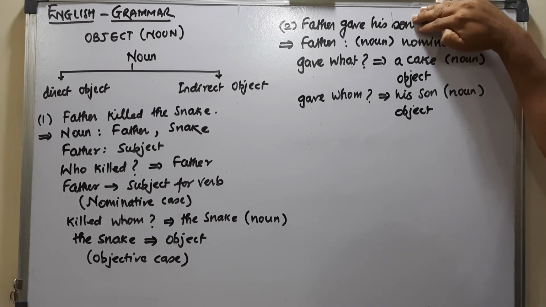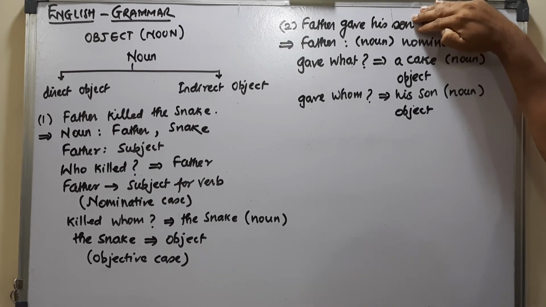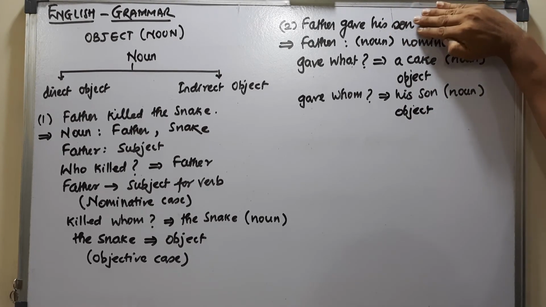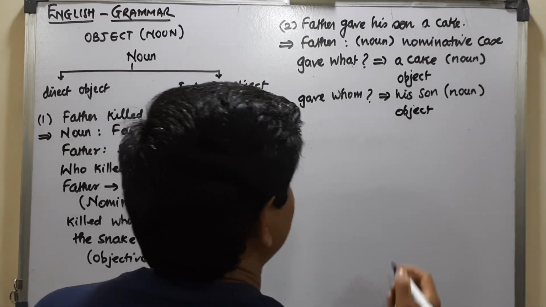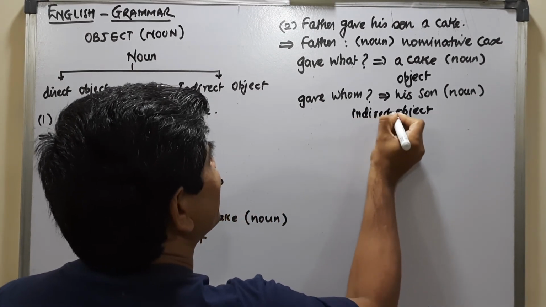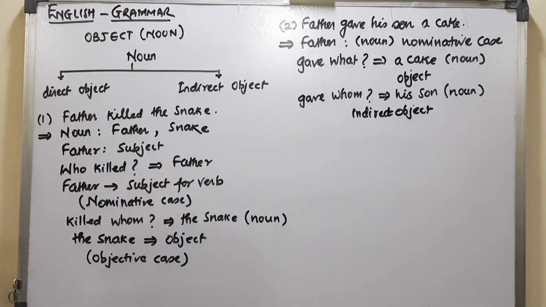That means this object is not helping you to complete the sentence, right? Because of this it becomes incomplete. So this object is called an indirect object.